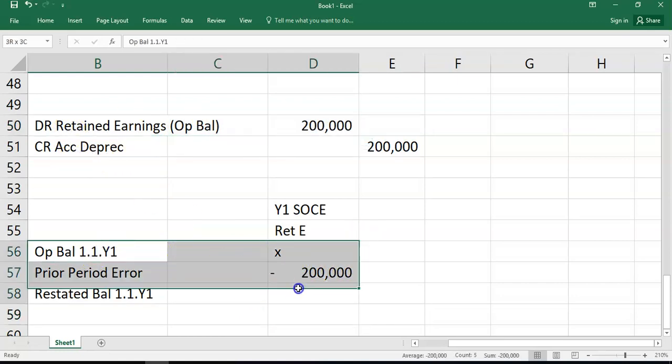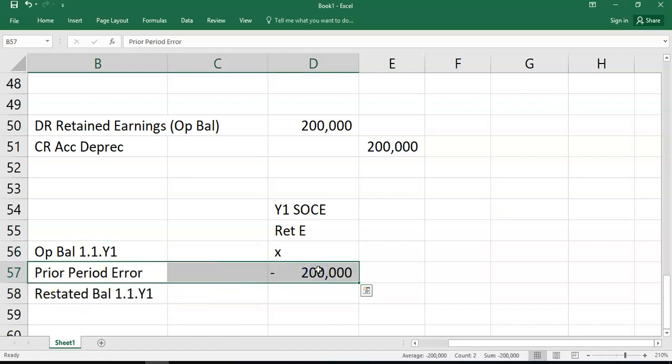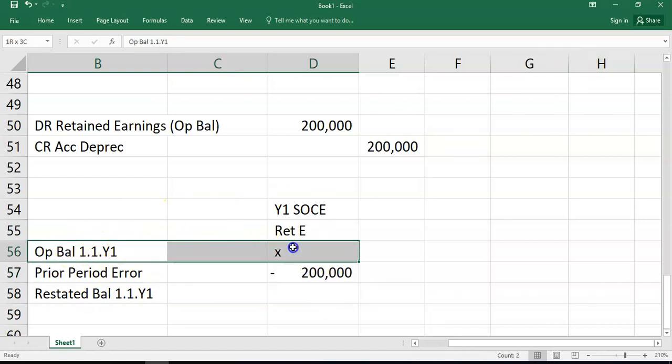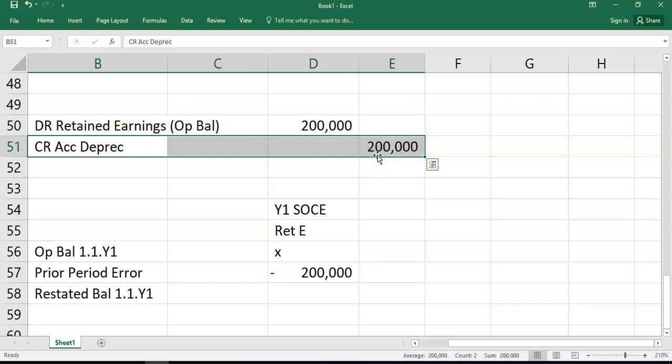It's actually physically shown on the statement of changes in equity because the users of financial statements want to know why is there a difference between what it was last year and what it is now. And that will explain the difference. You should have charged 200,000 depreciation last year. That means this retained earnings, all else being equal, would be 200,000 lower. Accumulated depreciation, that's just going to be accumulated up. It doesn't matter which year because it's a single line item in the statement of financial position.